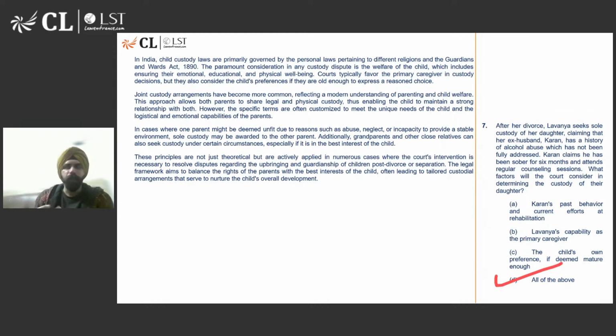So that brings us to the end of this particular session. I hope you all got a little taste of how we look at passage-based questions, paragraph-based questions, and how we apply the given principles to a given fact scenario, and how there can be multiple variations, how we need to align with the principle, choose the option which is closest to the principle, reading the facts carefully. This is all what we have to do. And with the next particular session, we would be beginning with our subject wise study, most likely law of torts. So, yeah, that's the plan.